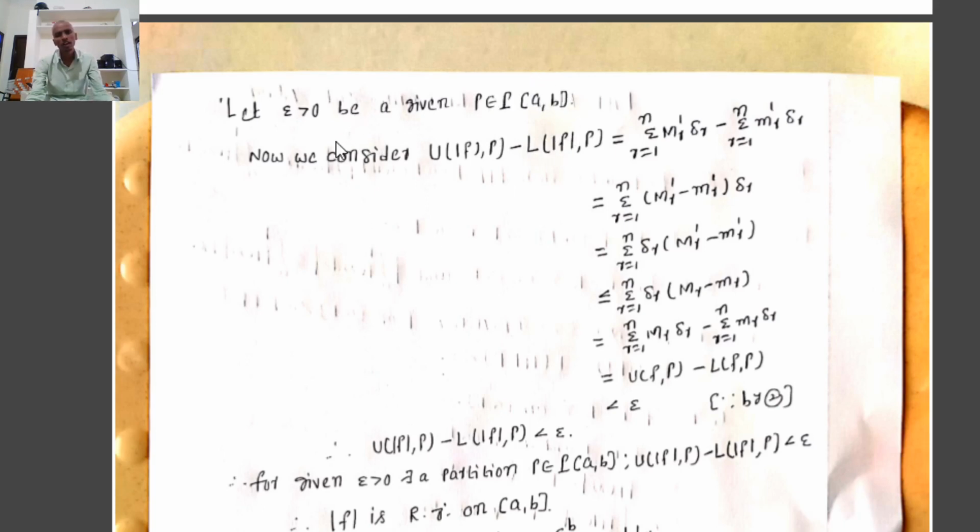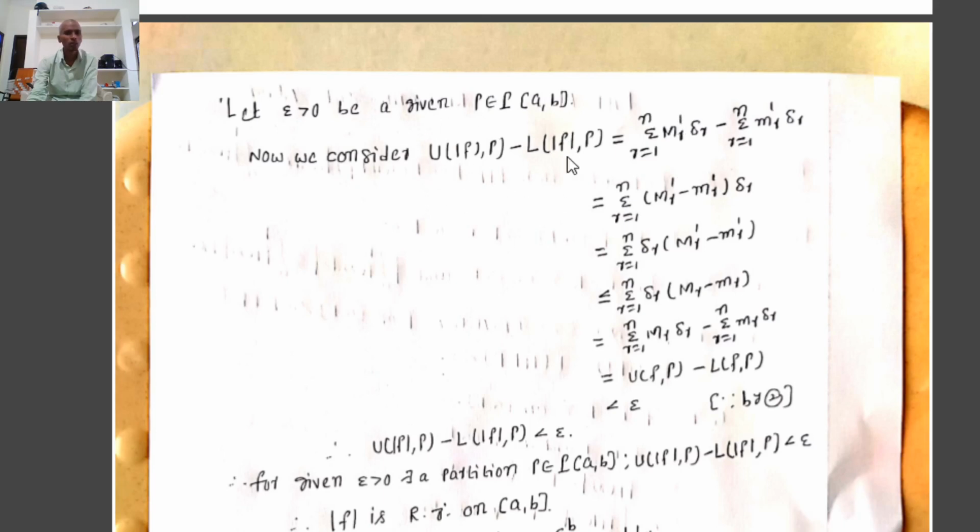Now we consider the value U mod f P minus L mod f P. U mod f P minus L mod f P equals, by the definition of upper Riemann sum of the function mod f, U mod f P equals, where the supremum of mod f is capital M dash, and the infimum of mod f is small m dash.